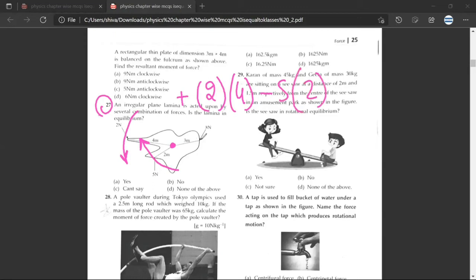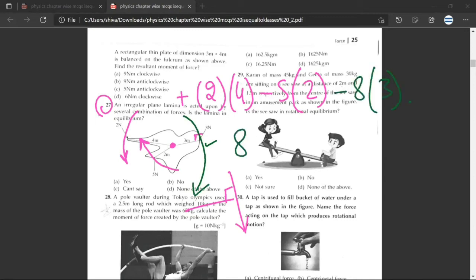Have you understood the approach? Yes, sir. I'm assuming that this 3 meter and 8 are perpendicular to each other, so I'm not going into the nitty-gritty. I'm assuming whatever he's written is as per class 10th syllabus. So this distance and the force are perpendicular to each other. This is what I'm assuming. Have you understood what I've said now? Yes, sir. So what will be the moment of this force? 8 into 3. And it will be? Negative.